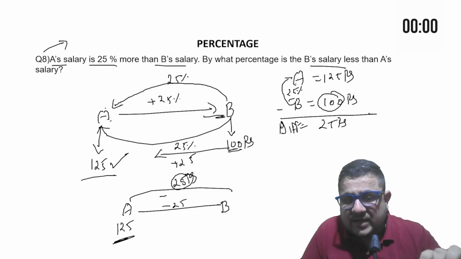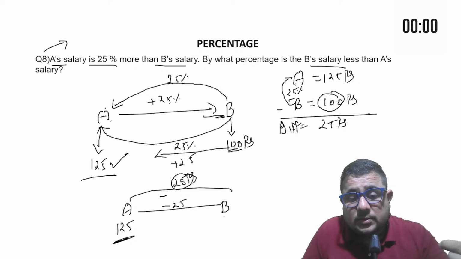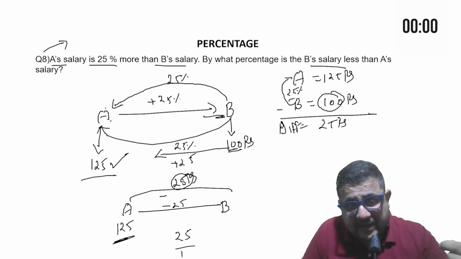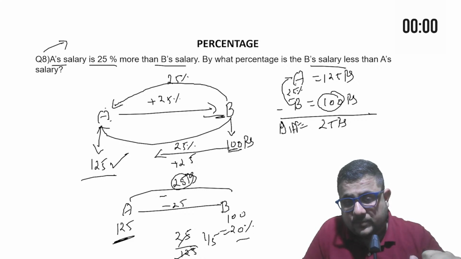I need to check it from A's side now. For 125, 25 would be what? So you will say 25 divided by 125, A's salary. So it is coming 1 by 5, which means 20% less. I hope you are getting it.